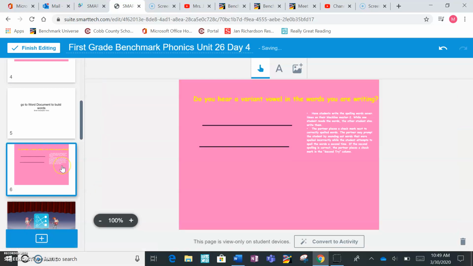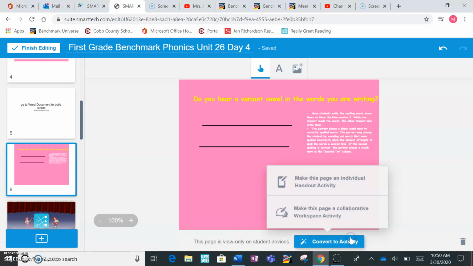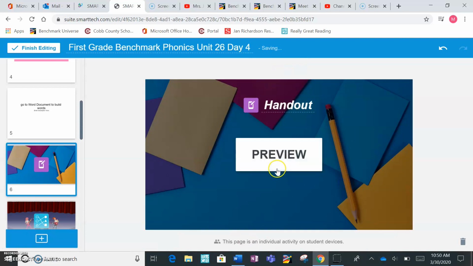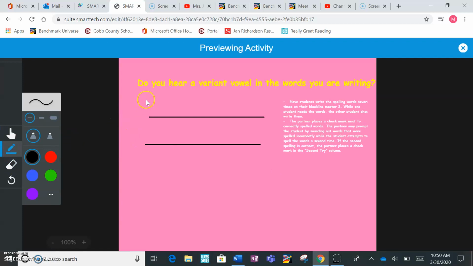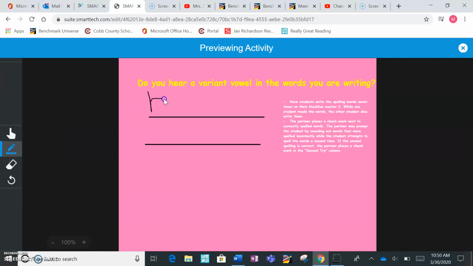All right, now I want you to think back to yesterday. We wrote some words. We wrote the words bought and cause. I want you to pause the video and write the word bought and write the word cause. And we'll see if you spelled them the same way I spelled them. All right, are you ready? Here's the word bought. B, make sure it's going the right way.